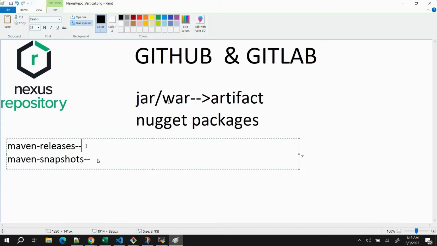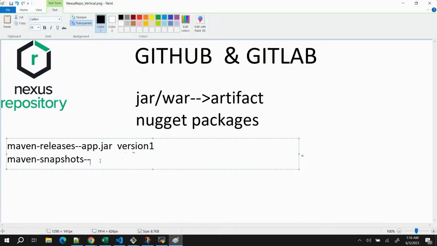Okay, that means if I am storing an artifact, let's say the artifact name is app.jar, and its version is 1. Now if we are pushing our artifact to Maven releases, that means it is the final version that we are going to deploy to the production environment. That also means it is immutable, we cannot change it.